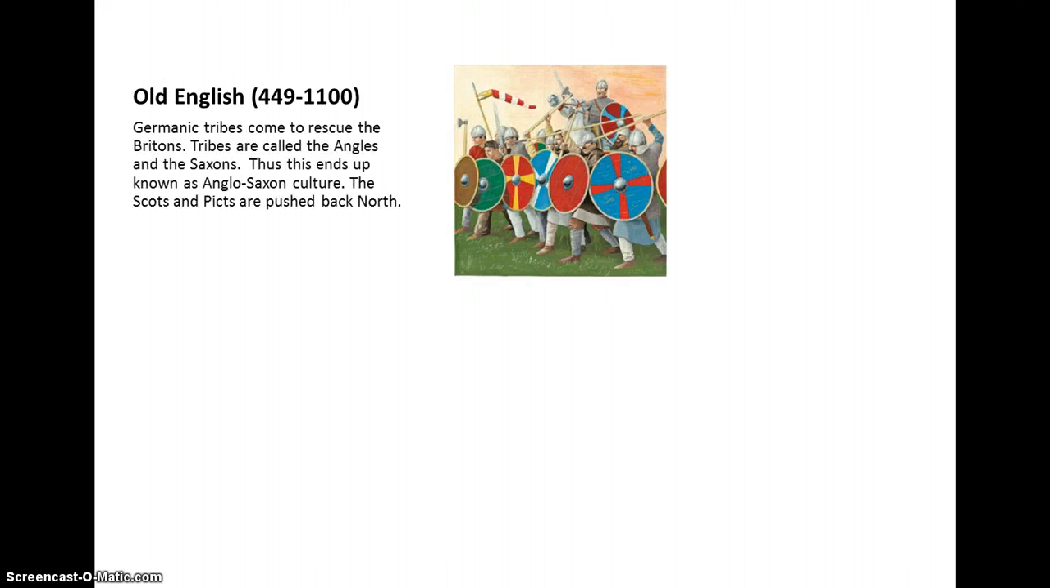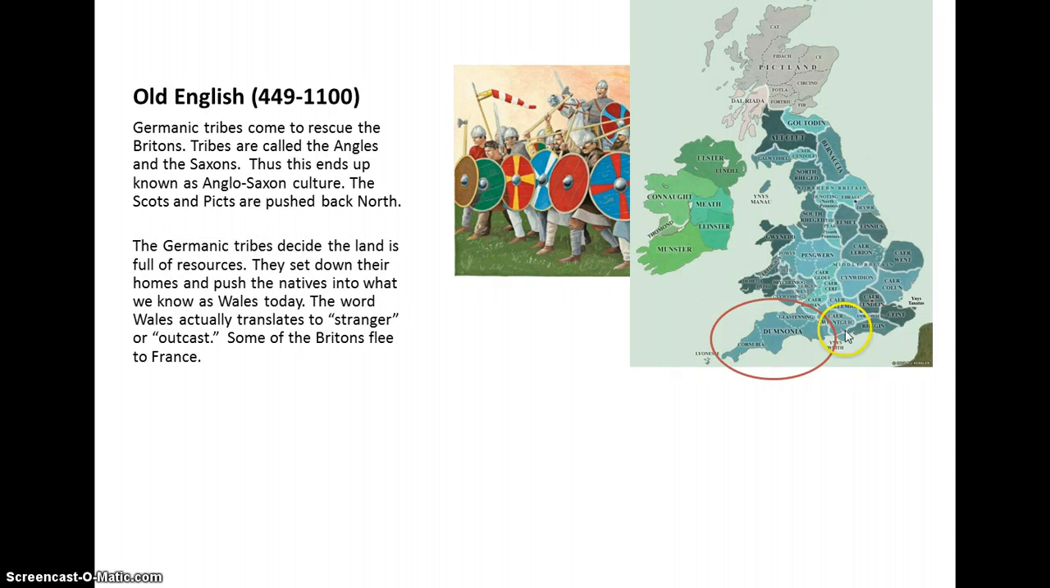And who shows up are the Germanic tribes. The tribes have different names. The biggest two tribes are the Angles and the Saxons, and this is how we end up with what we know as Anglo-Saxon culture. The Scots and the Picts are pushed back up north. You can see here on this map from this time, it's called Pictland. Today this is actually Scotland.